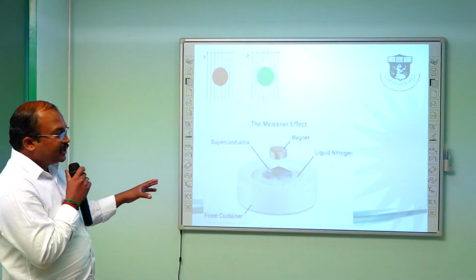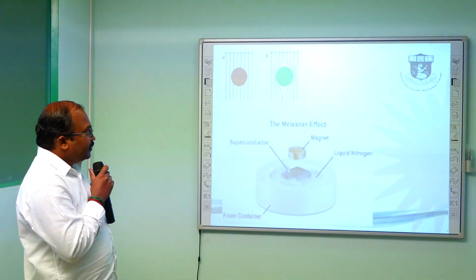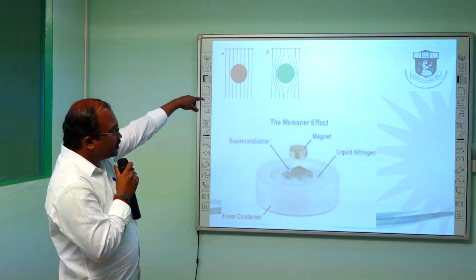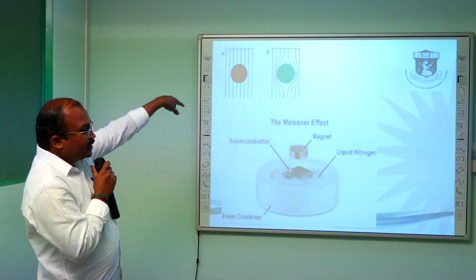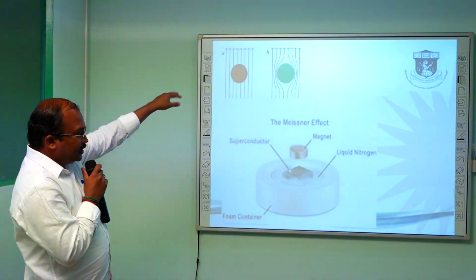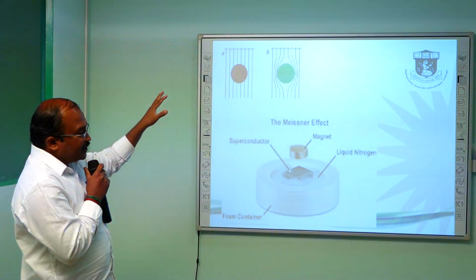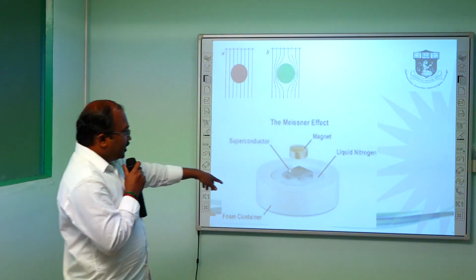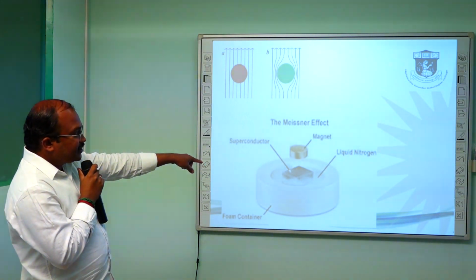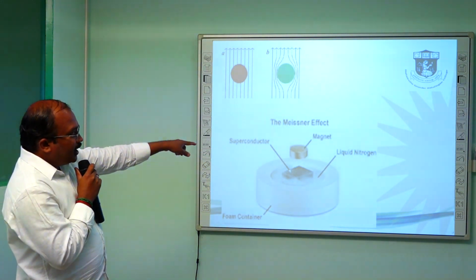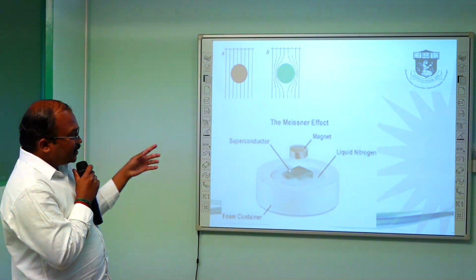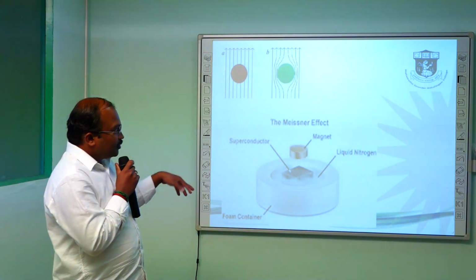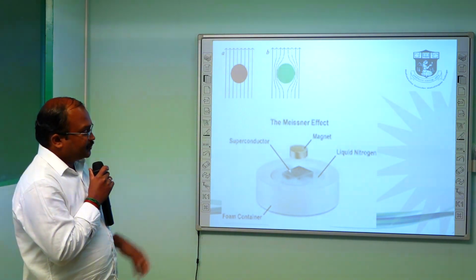This is the experimental arrangement for the Meissner effect. Here the magnetic field lines of force are not included in the superconducting element. This is the superconducting element, and this is the foam container in which the liquid nitrogen is poured, and there is repulsion of the magnetic field from the body of the superconducting material. This totally we call the Meissner effect.